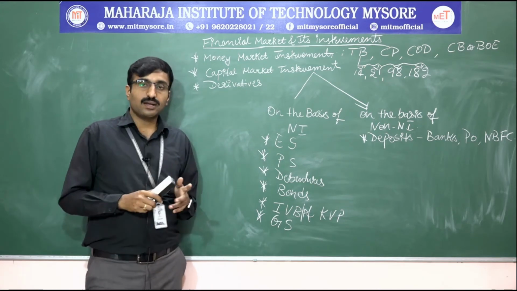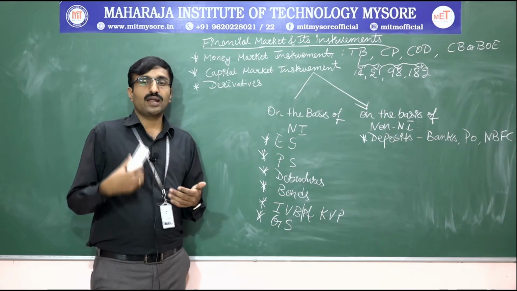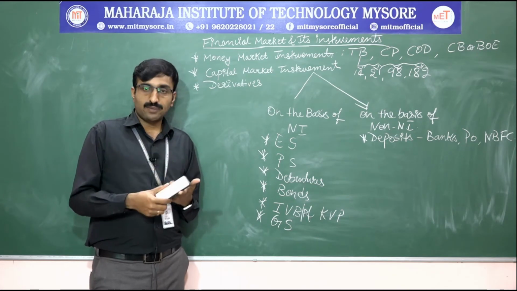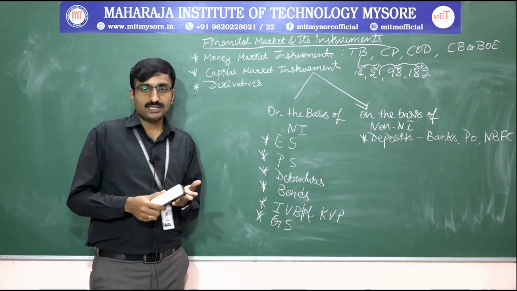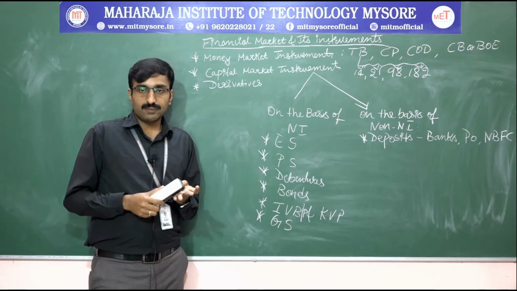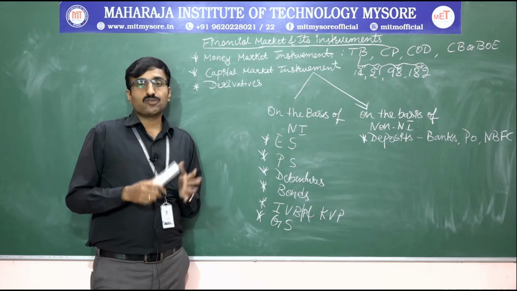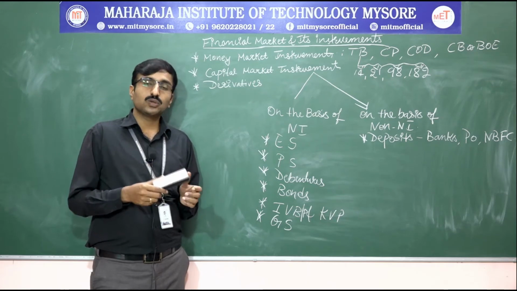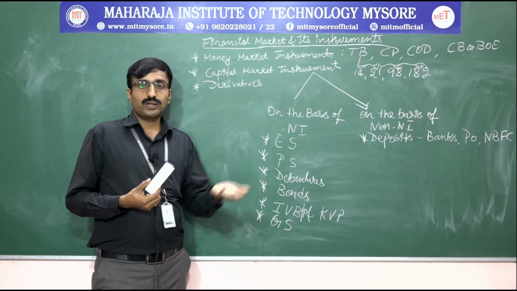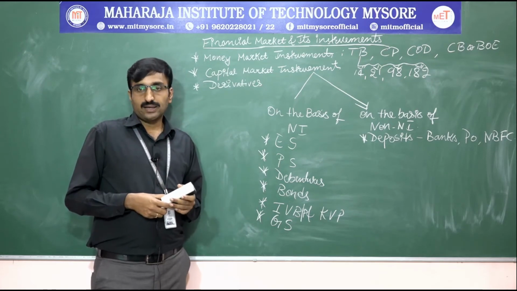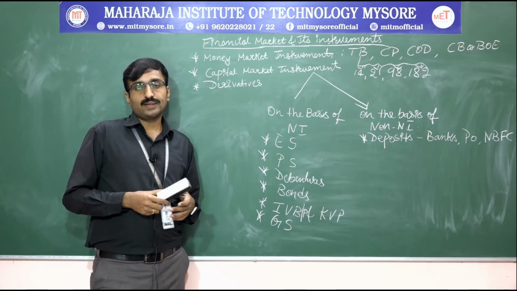So if you invest the money in the bank, there are so many kinds of deposits in the bank. We are having fixed deposits, saving deposits, current deposits, and also recurring deposits. Along with that, we are also having different types of financial schemes in the bank. Usually banks lend the money, and also get deposits from the public. Based on our income level, we can choose any one type of deposit.